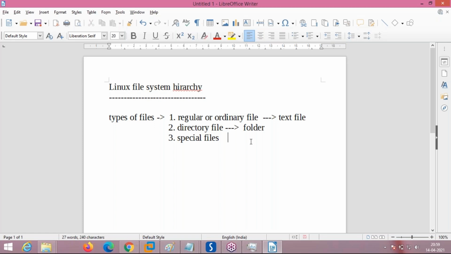In Windows there are directory and regular files, but no special files. But there are devices. Hard disk is a device in Windows also, CD-ROM is a device. But in Linux, all the devices or hardware level files are treated as special files. Getting what is the meaning of a device file? What is a special file?